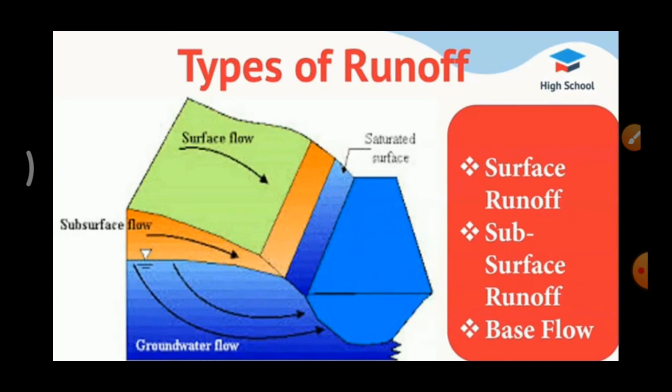Third one, base flow. It is a flow of underground water from a saturated groundwater zone to a water channel. It usually appears at a downstream location where the channel elevation is lower than the groundwater table. Groundwater provides the stream flow during dry periods of small or no precipitation.